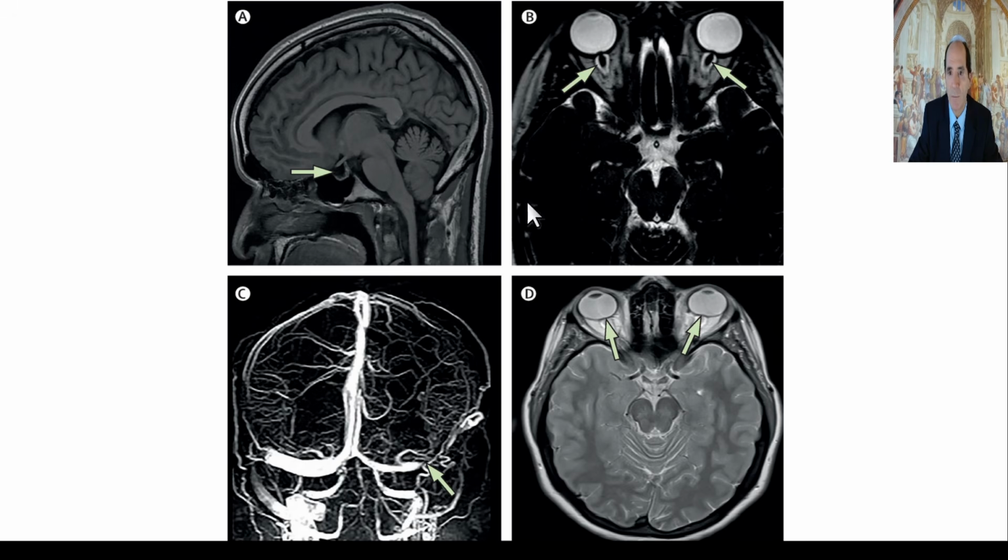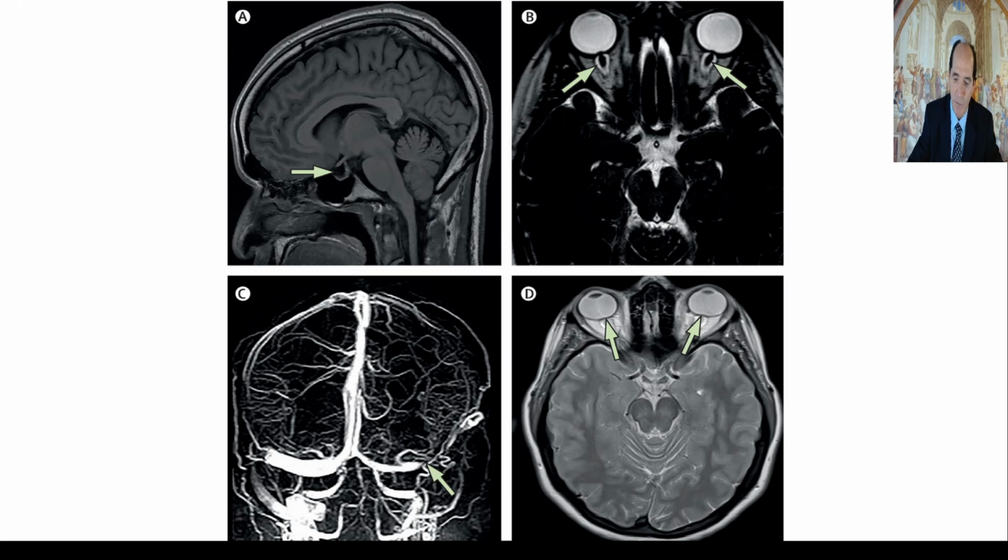They've got empty sella. They've got dilation of the CSF sheath around the optic nerves, cranial nerve 2. You've got a little bit of a bulge of the optic disc, from the fovea, the macula, the highest resolution area where the optic nerve connects. Okay, here you've got inverted optic disc bulging into the eyeball. You've got flattening of the transverse sinus on both sides.